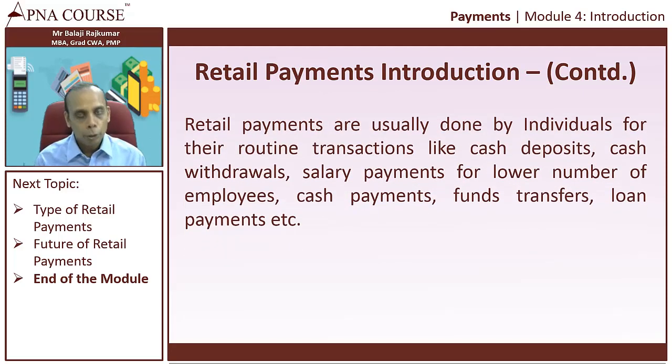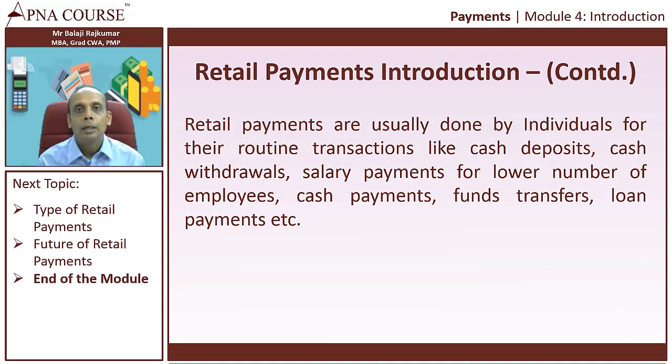Basically, it's done by individuals for routine transactions like cash deposits and cash withdrawals. There could also be a small company with probably 10 or 15 employees, and they make salary payments to those employees. That is also categorized as a retail payment.